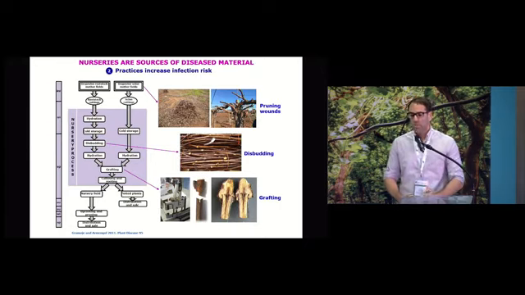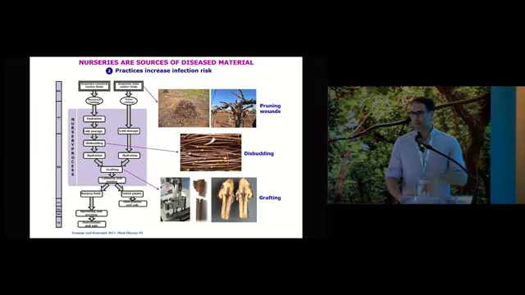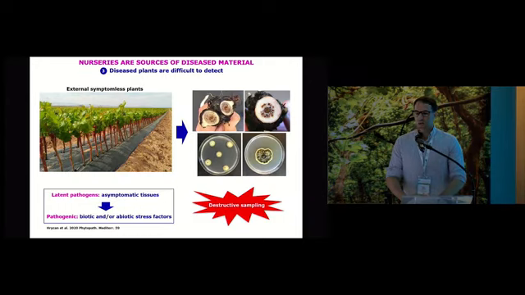Here we can see the pruning wounds in rootstock and scion mother blocks, the disbudding stage, and also the dramatic action of putting together the rootstock and the scion. Another factor to take into consideration is that diseased plants are really difficult to detect. We usually see plants in the nursery with appropriate thickness of the rootstock and appropriate aerial part of the plant. But when we cut these plants, we see internal symptoms like black spots and necrosis, from which we isolate vascular pathogens, especially Phaeomoniella chlamydospora and Phaeoacremonium species.